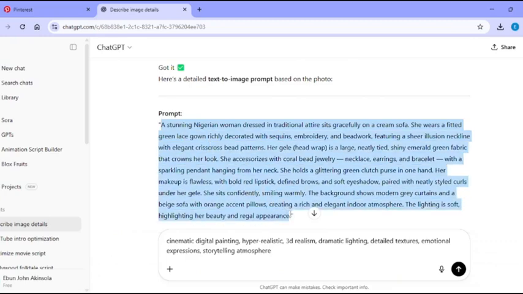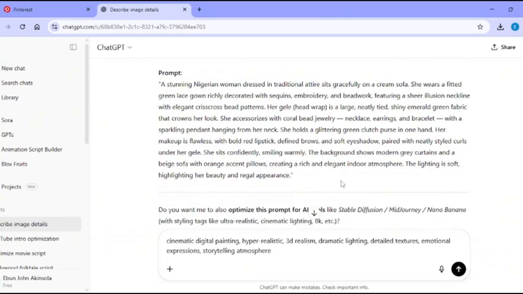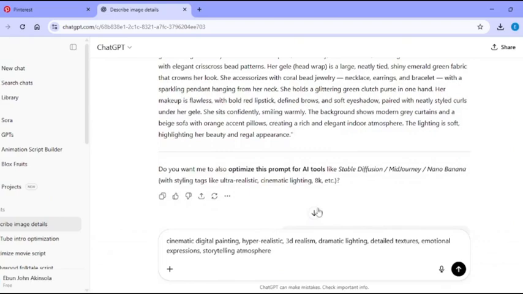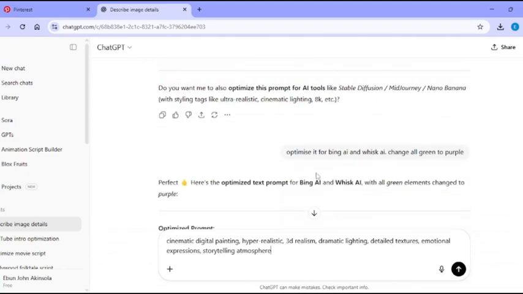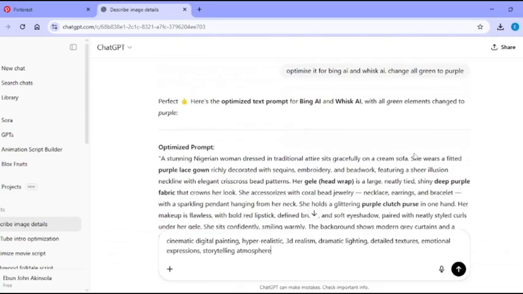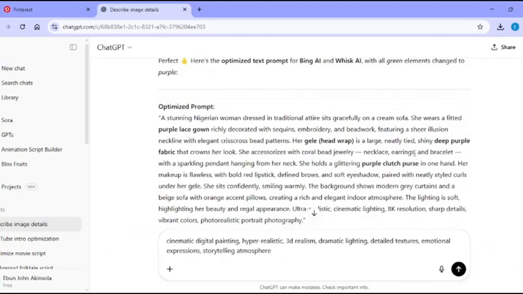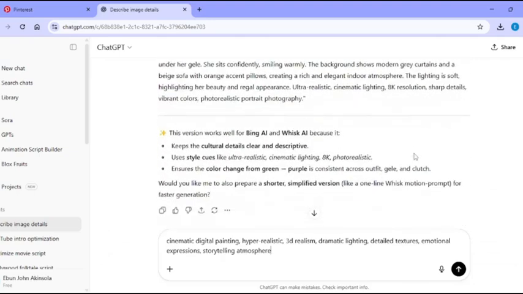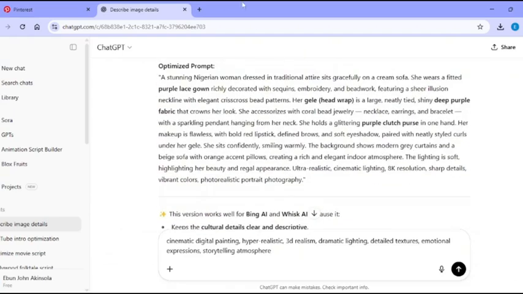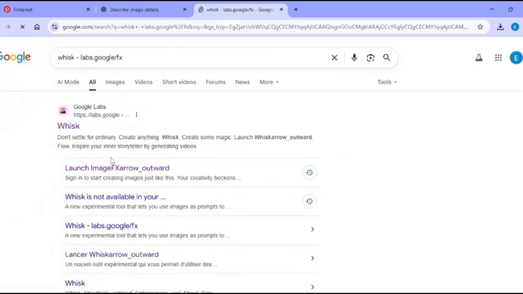I usually generate my images from free tools like ChatGPT, Bing AI, Piclumen, Meta AI, Whisk AI, and so on. ChatGPT will give you that stunning image that you need, but you can only generate 5 to 6 images if you are not on premium. So to get unlimited image creation, you can use Bing AI or Meta AI, and better still, you can use ImageFX, that is Whisk AI. I feel this Whisk AI is underrated, because when I compare images created by Whisk AI to other tools, guys, the image quality is superb.